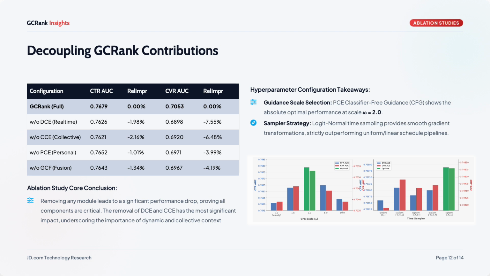So the dynamic and collective dimensions matter most in food delivery. On hyperparameters for the PCE flow matching component, classifier-free guidance is best at a scale of 2.0, and the logit-normal time sampler gives smoother gradients and outperforms uniform linear schedules.